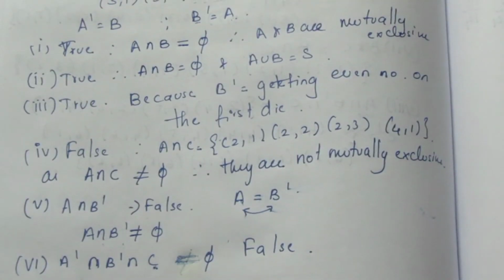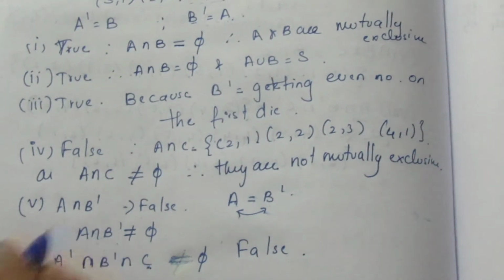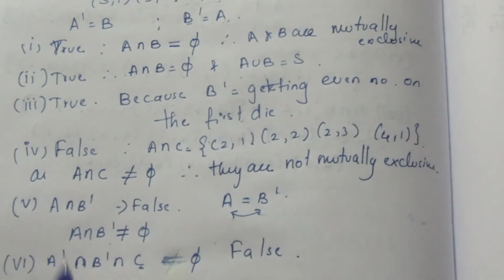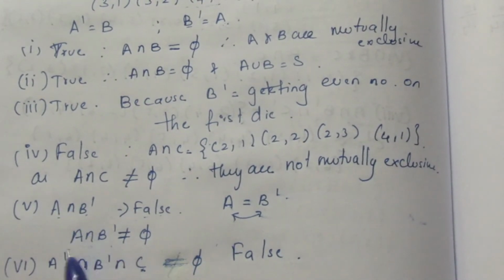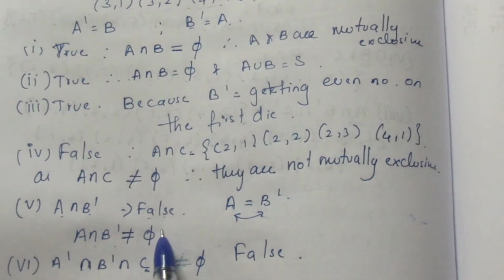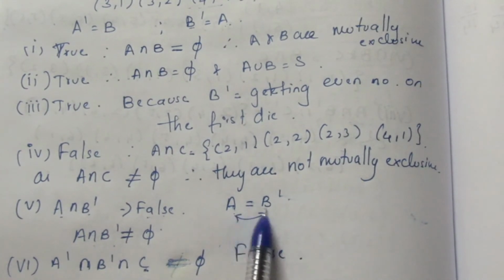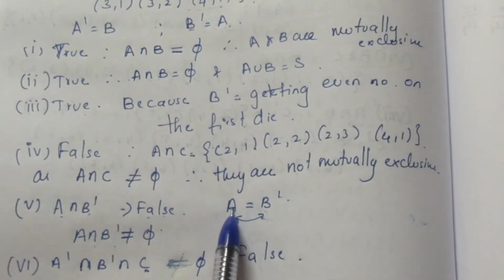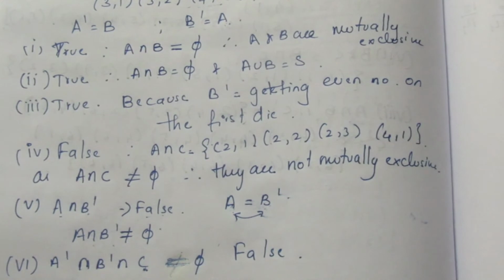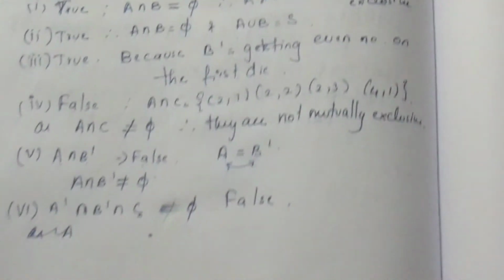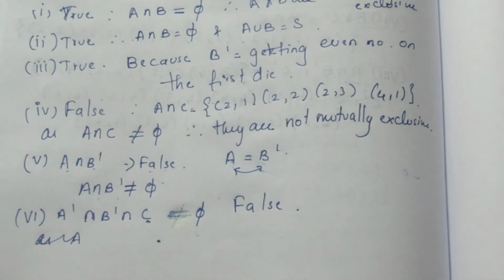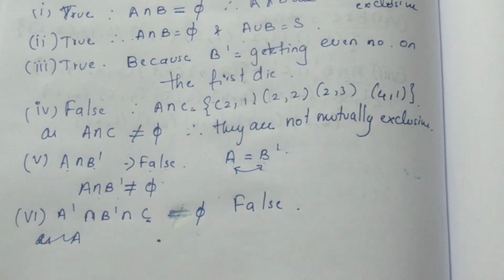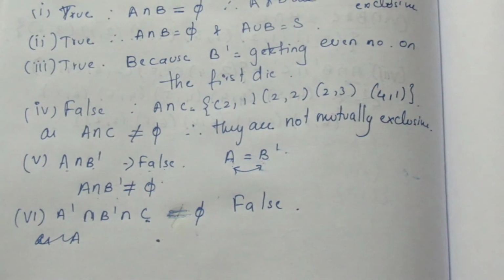Now we'll move on to the fifth subdivision. In the fifth subdivision they have asked about A and B dash. Here the intersection of A and B dash is false, because we know that A is equal to B dash. So all the elements of A will be there in B dash, and there will be an intersection. So as it is not a null set, they are not mutually exclusive, so it is false. Now we'll move on to the sixth subdivision.